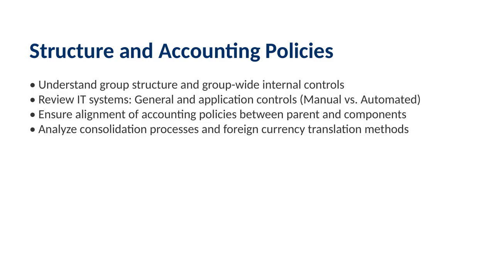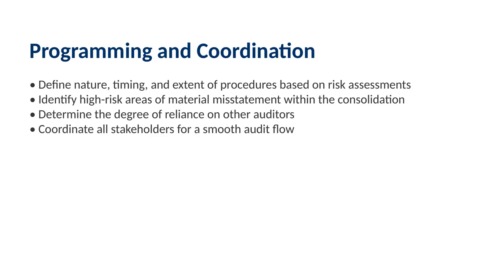Second, you need to get a clear grip on the accounting policies. You must ensure the parent and all its components are aligned, and you need to understand exactly how the consolidation process works, especially when it comes to translating the financial statements of foreign components into the reporting currency. Third, you'll need to program your audit procedures. This means determining the nature, timing, and extent of your work based on where you see the highest risk of material misstatement within the consolidation process. Fourth, you must decide to what extent you will rely on the work performed by other auditors. And finally, you need to coordinate all these moving parts to ensure the audit flows smoothly.